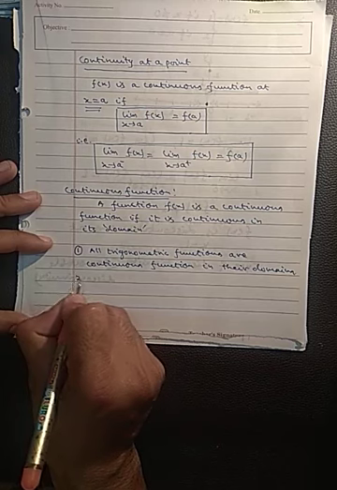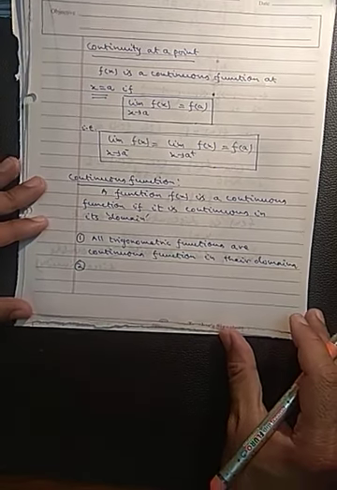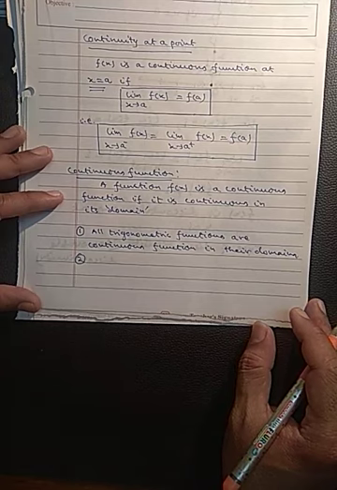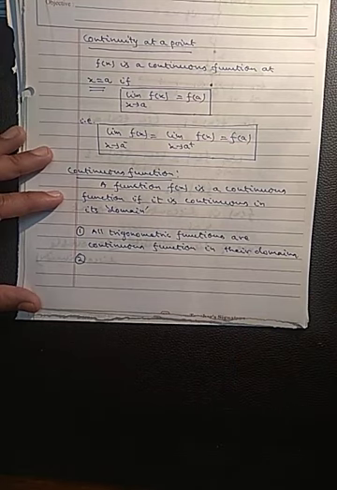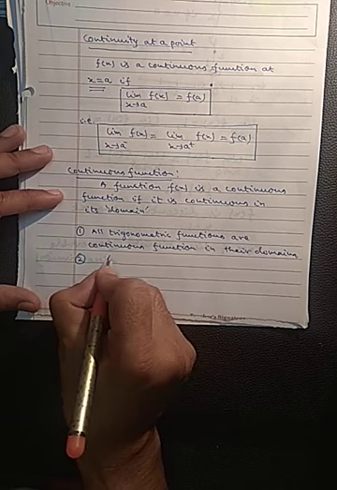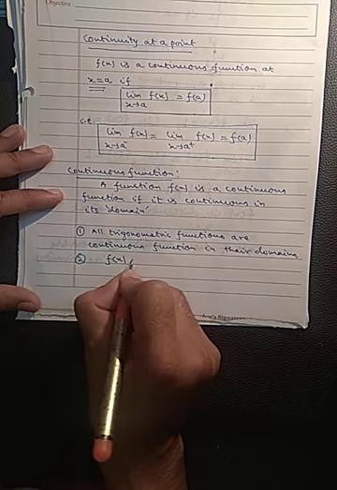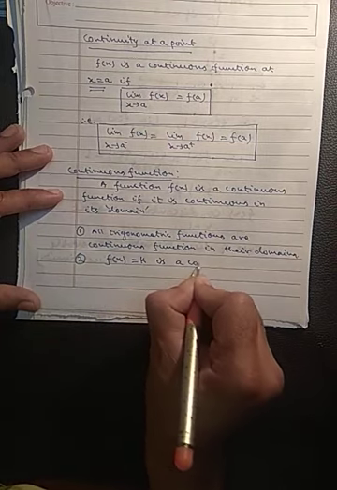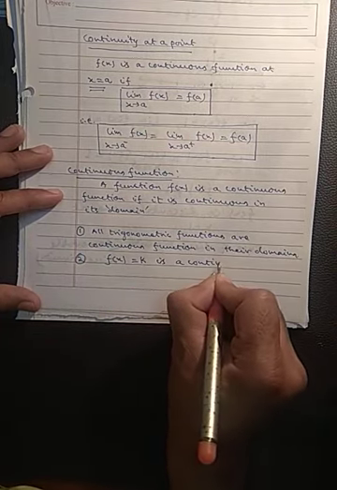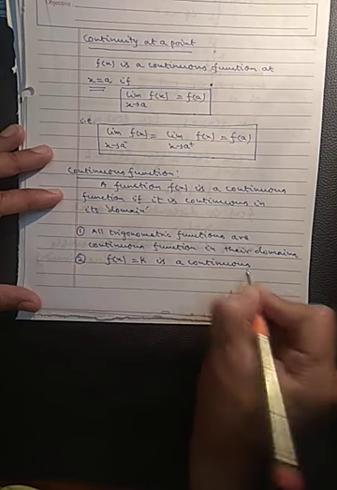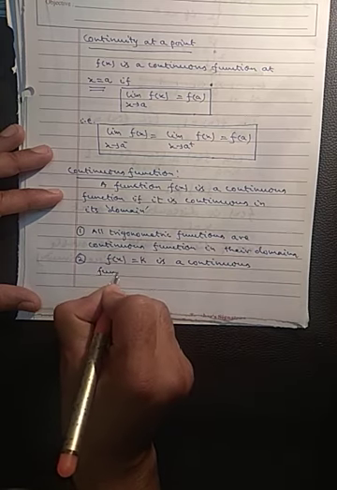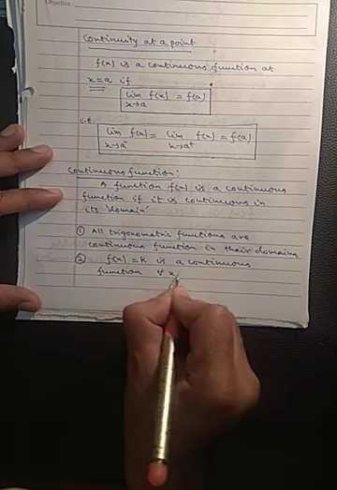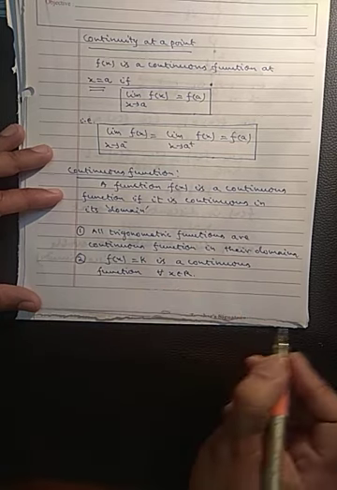Second property, very important. A constant function is always continuous. So, f(x) equals a or f(x) equals k is a continuous function for all x belongs to R.